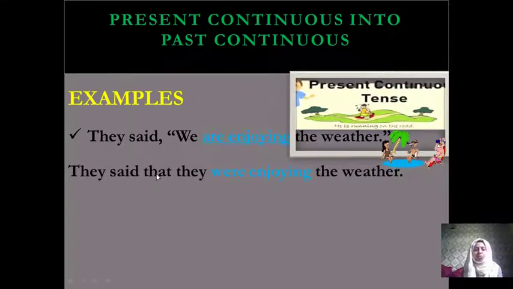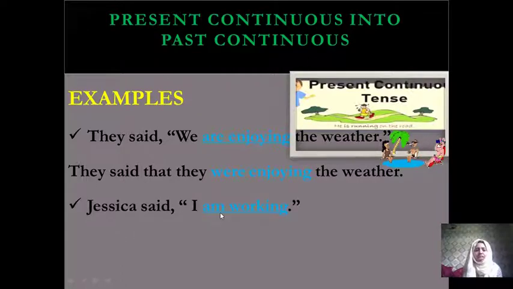They said, omission of comma, use the conjunction word that, and we is a first person. So first person changes according to the subject, and the subject is they. So that's why we write here they, and are enjoying changes into were enjoying. The weather changes from present continuous into past continuous. It's very easy, very simple.